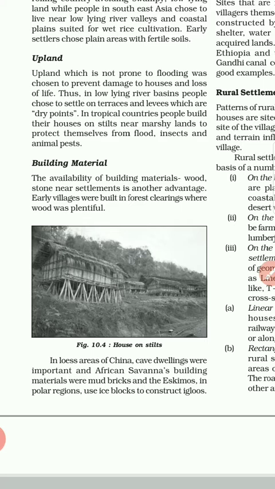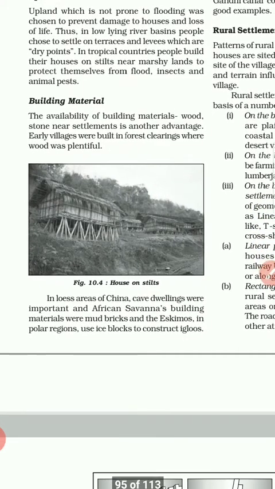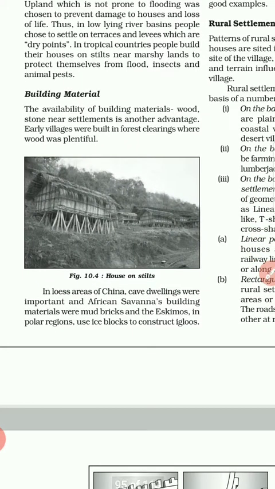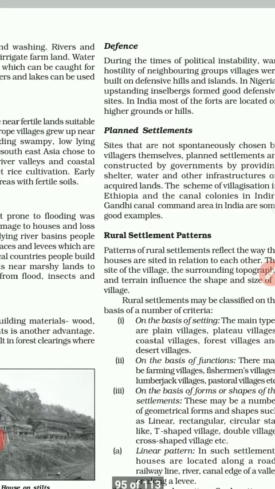Early villages were built in forest clearings where wood was plentiful. In the loess area of China, cave dwellings were important, and in the African savanna, building materials were mud and brick. The Eskimo in the polar region used ice blocks for construction of igloos.